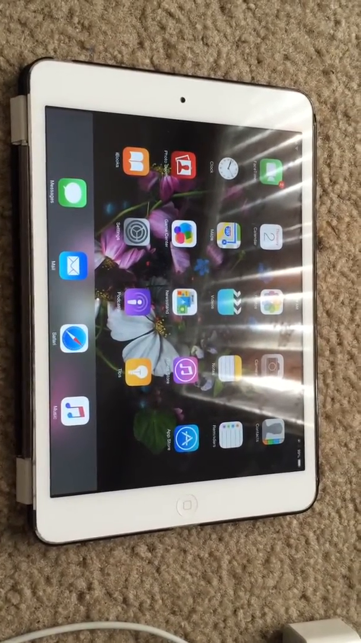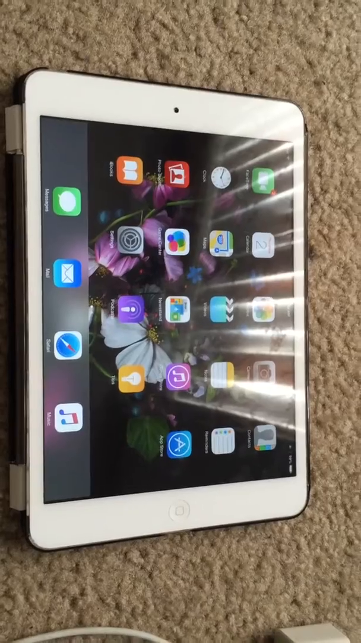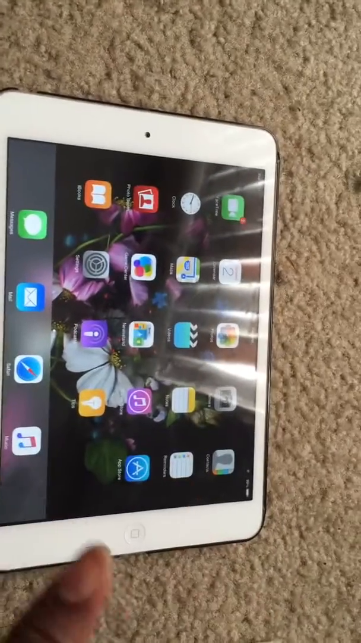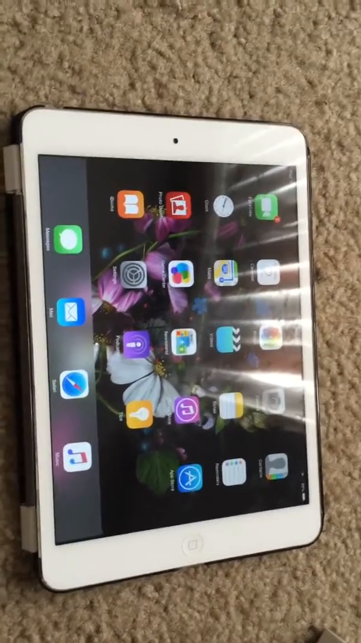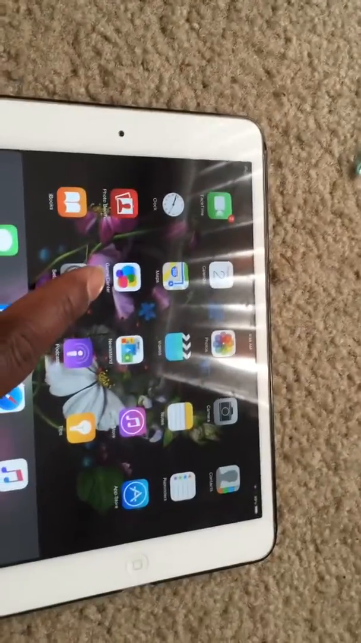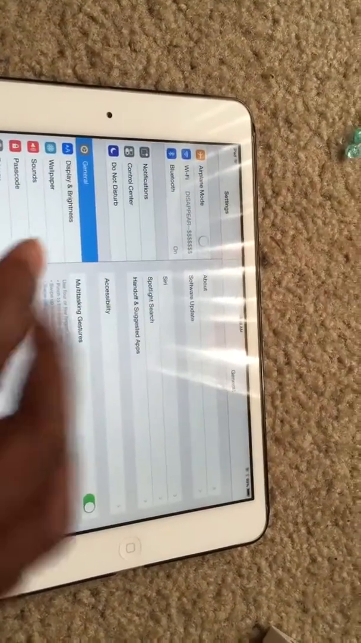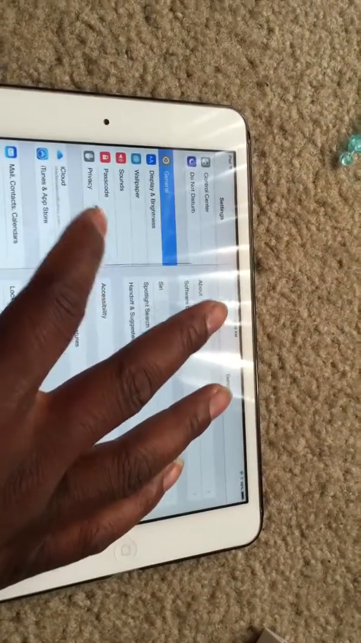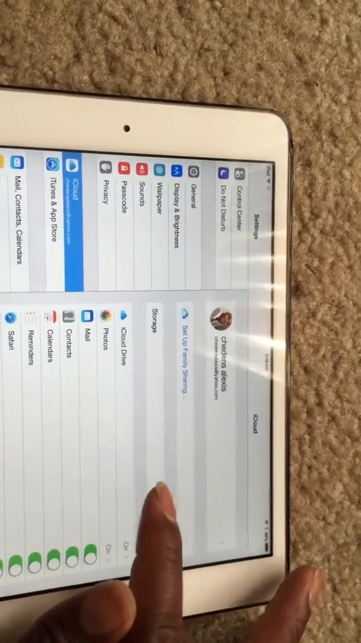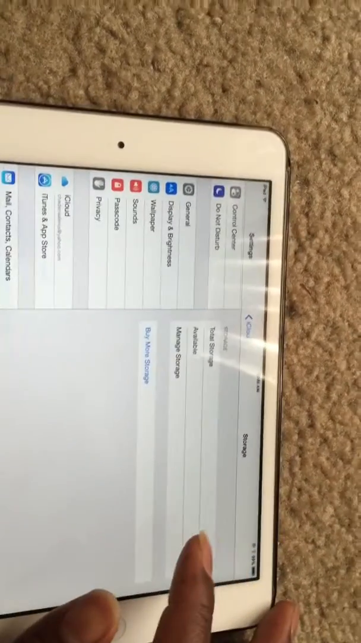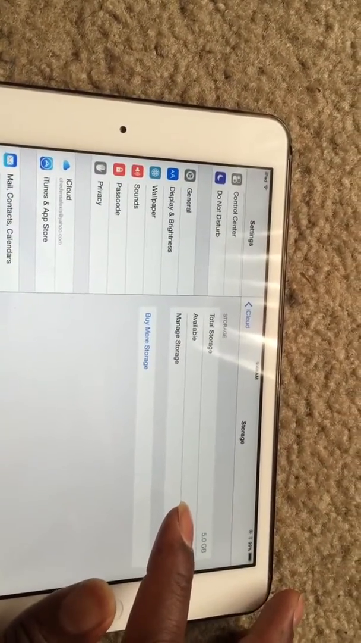This video is how to free up your iCloud storage. If you don't have any more space in your iCloud, I'm going to show you how to clean it. Let's go to Settings again, and then we're going to scroll down to iCloud, click on Storage, and then click on Manage Storage.